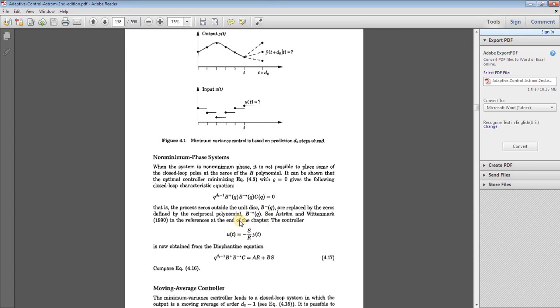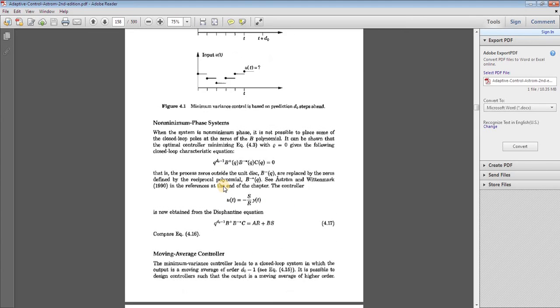This controller can be obtained from the Diophantine equation, AC equals AR plus BS for STR. This is our Diophantine equation. So the Diophantine equation or the controller for non-minimum phase is given here. This is for your reference only.